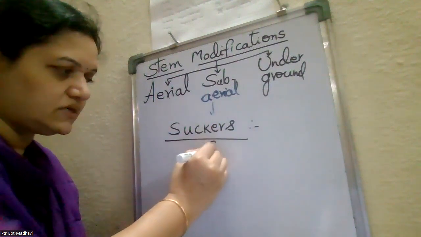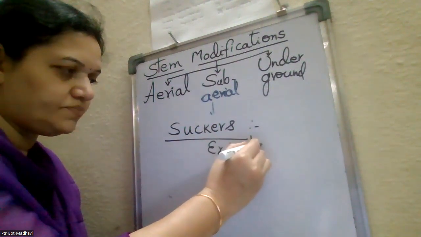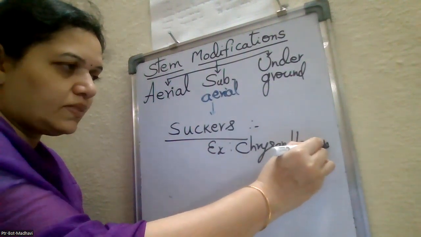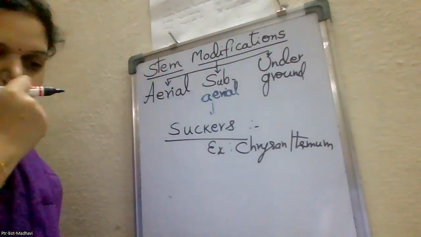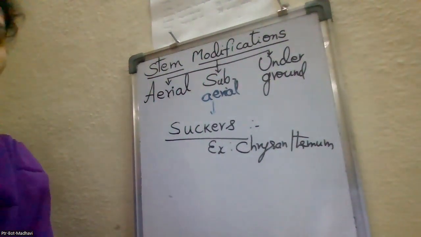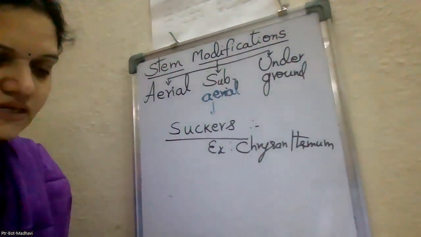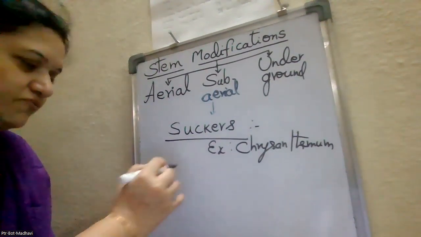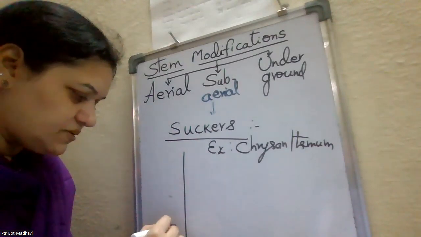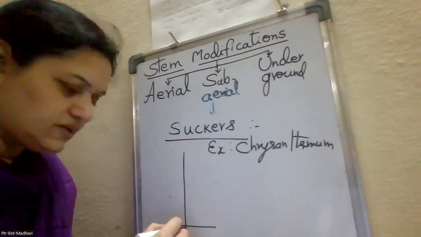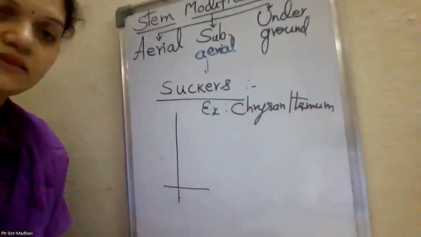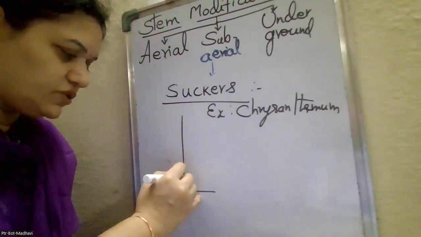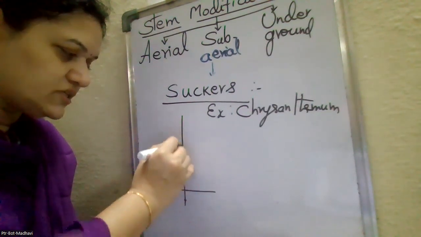Suckers. Suckers, example, chrysanthemum. Okay. So in this, what happens? One nodal region of the stem is under the soil, and 3/4 will be above the soil surface.